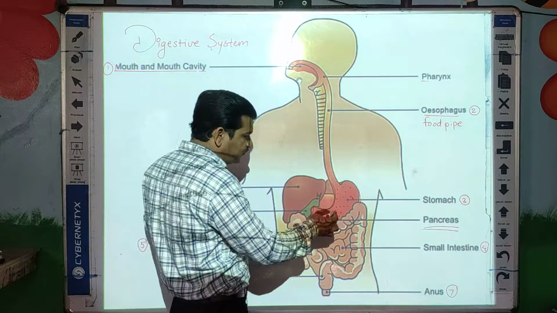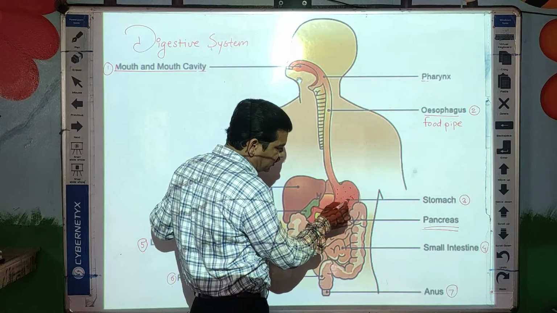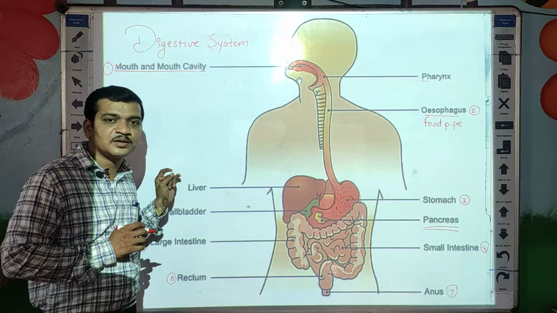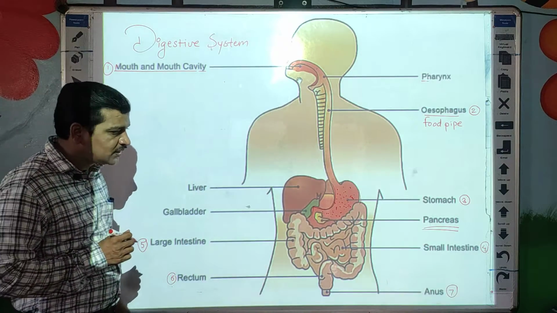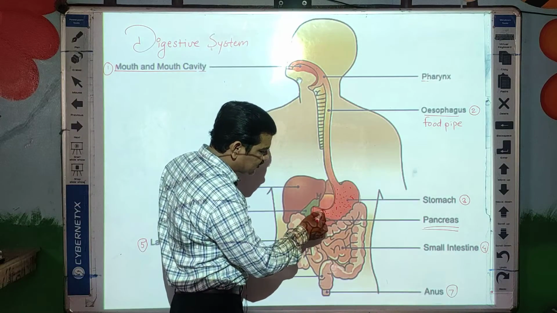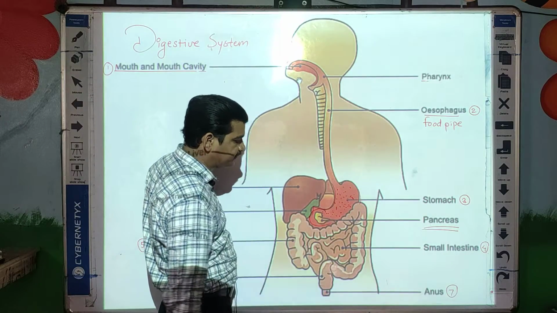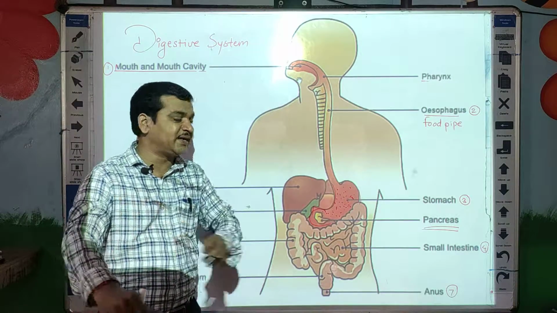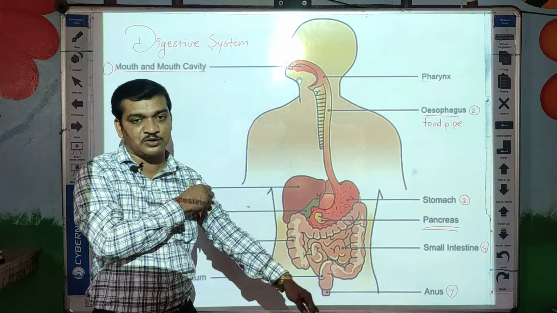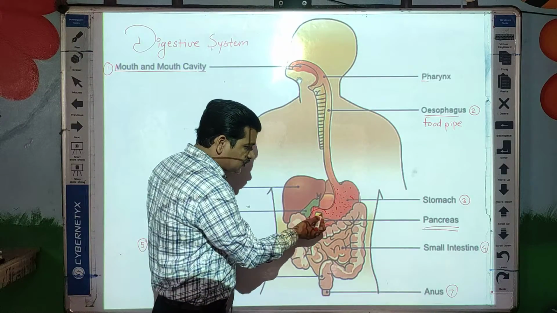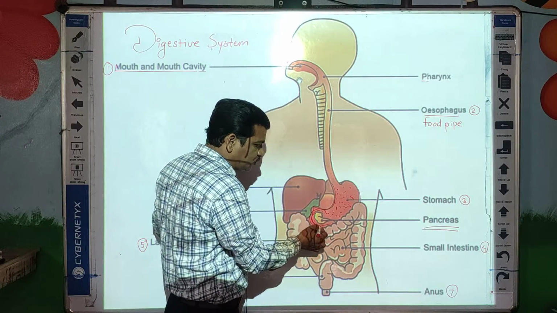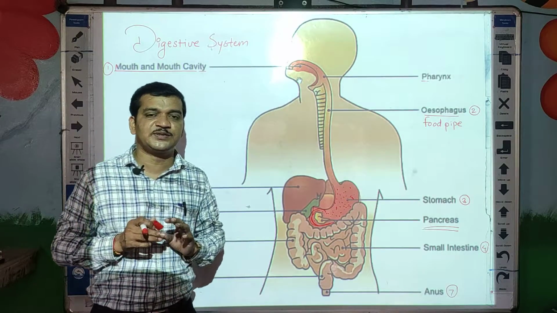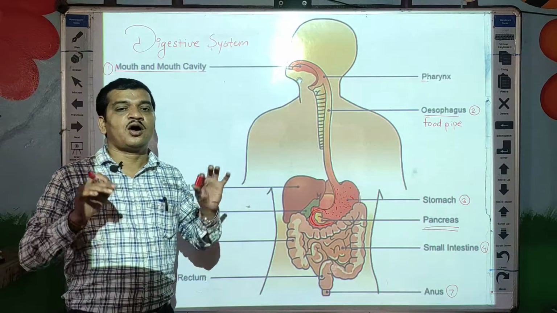Once the food is converted into soluble form, that food is sent to the small intestine. When the food is in soluble form, protein is digested here inside the stomach only. So this soluble or liquid food goes to the next part of our digestive system, that is the small intestine.